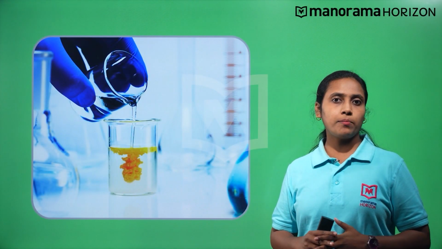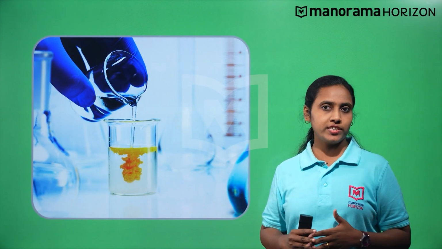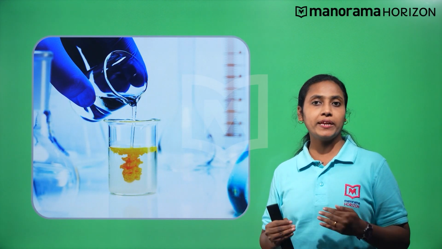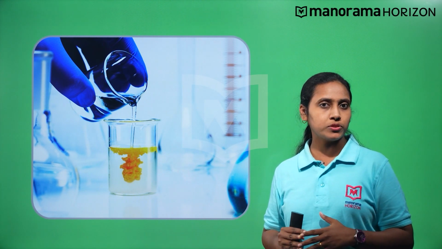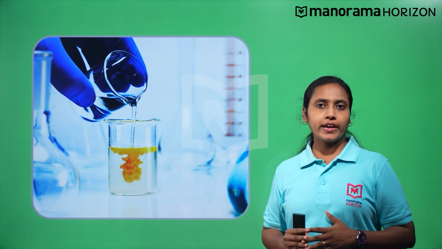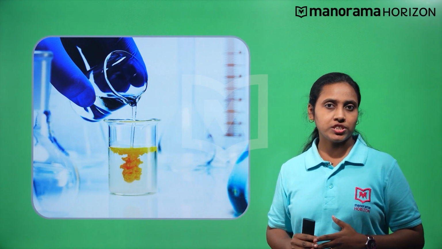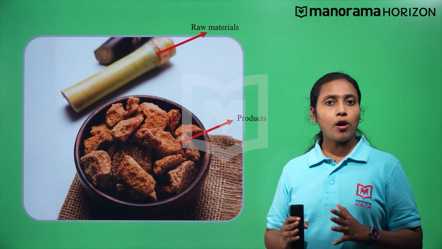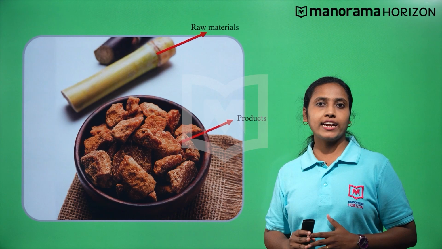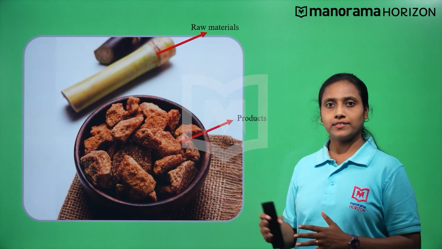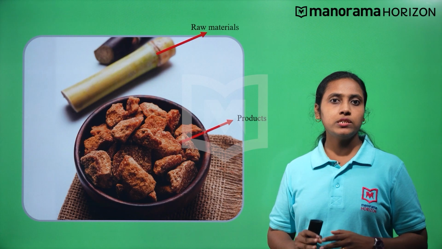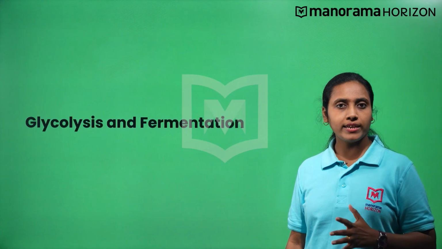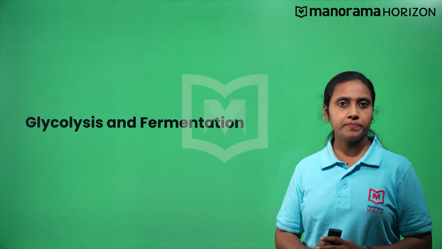We have all learnt about chemical reactions and their different types. Have you ever thought that there are chemical reactions taking place inside a living organism also? What do we require the most in a chemical reaction? Yes, some raw materials. The raw materials react in a chemical reaction to give us the product. In this video session, we will learn all about the chemical processes called glycolysis and fermentation.